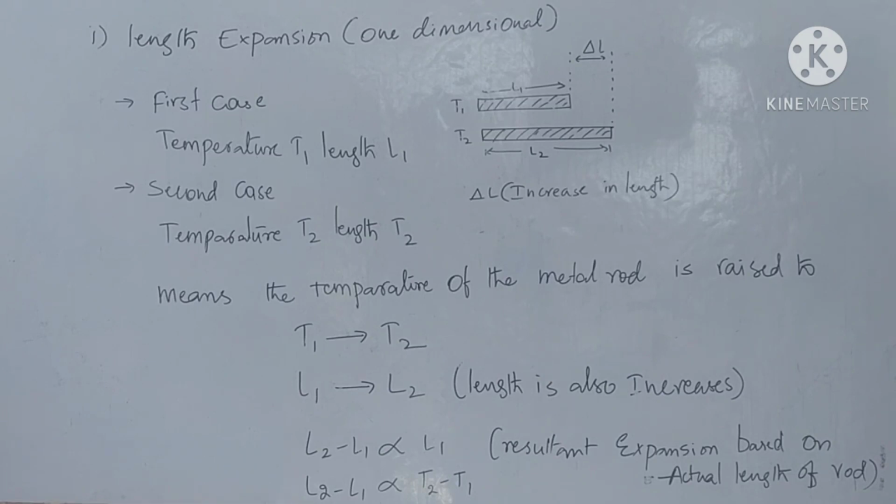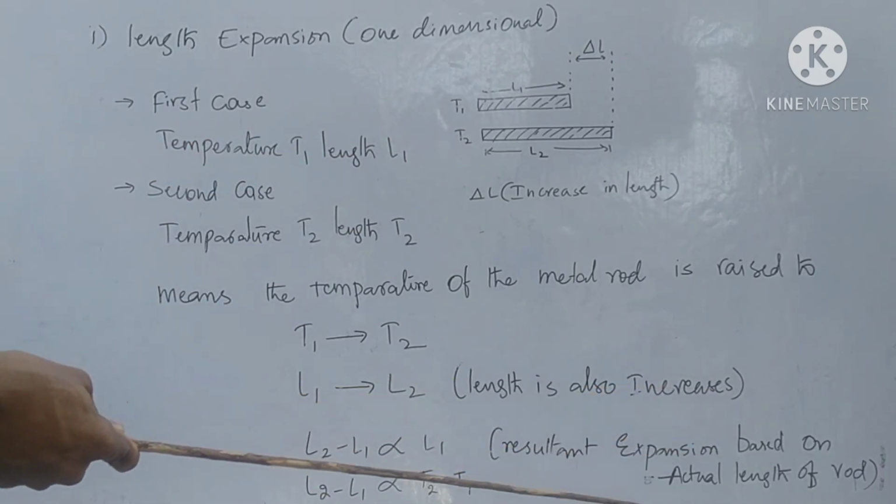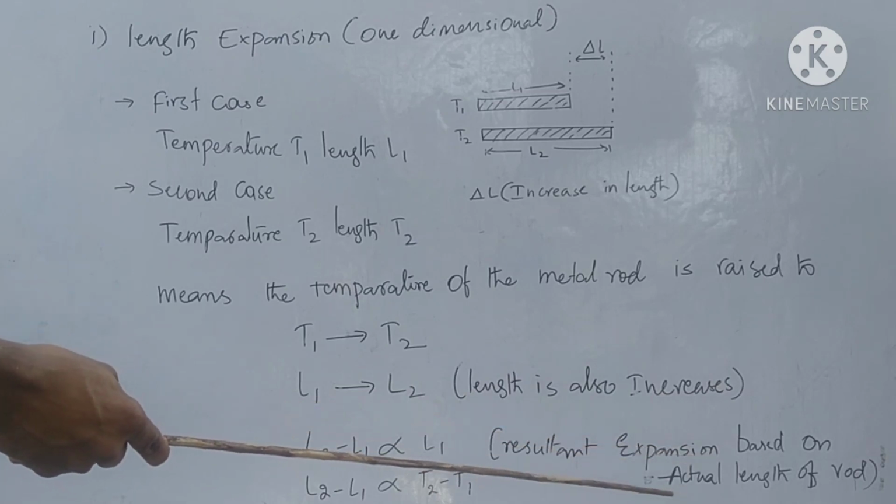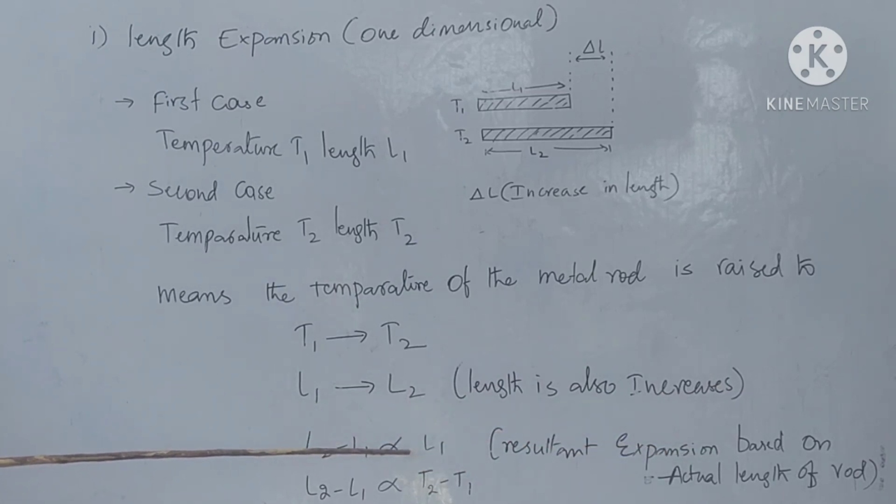In the second one, L2 minus L1 is directly proportional to T2 minus T1. So the difference between the lengths of the two bars is directly proportional to temperature. So change in length is directly proportional to change in temperature. Here the resultant expansion is based on the actual length of the rod. Actual length is here L1. So change in length is directly proportional to change in temperature.